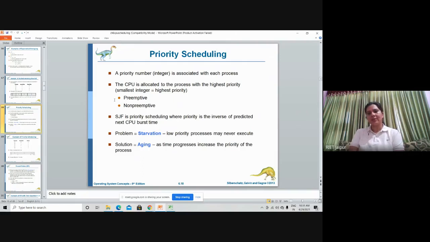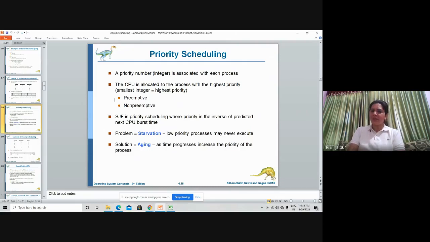That integer number depends on the book, or on the author, as per the author, how we can prioritize. Normally, the smaller the integer number, the higher the priority we consider. Suppose 1, 2, 3, 4, 5: 1 is the smallest, so the process which has priority 1, we consider that the highest priority.